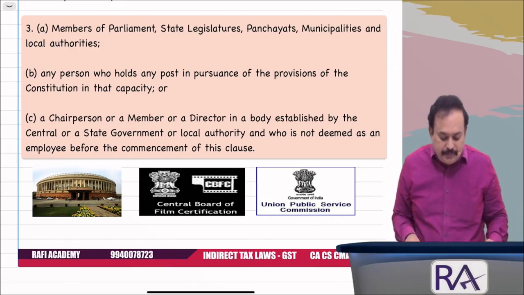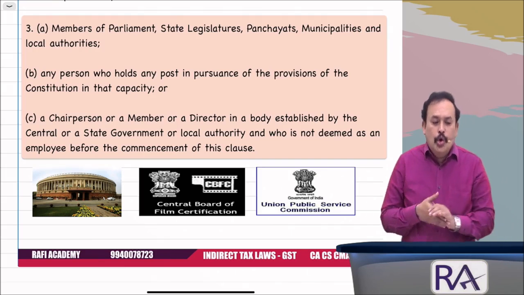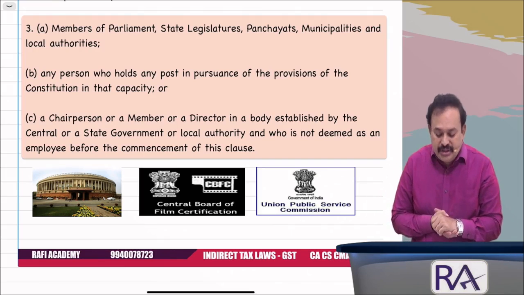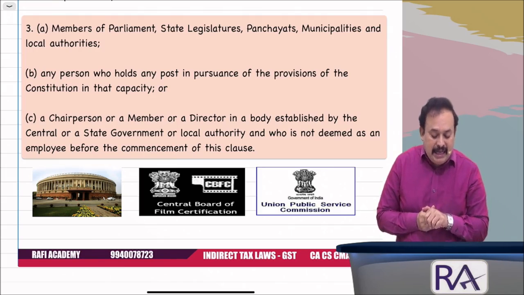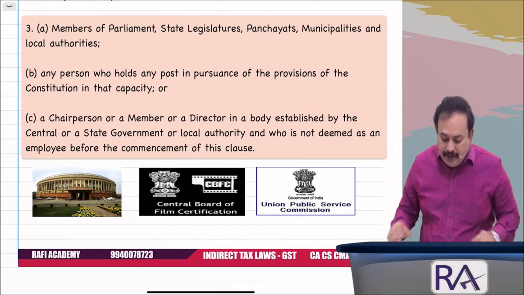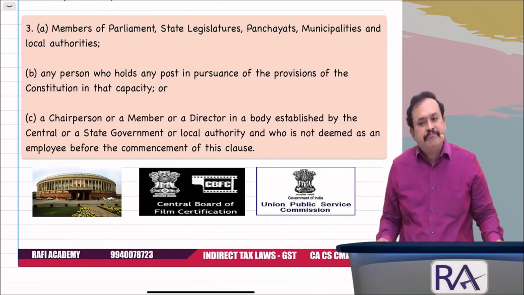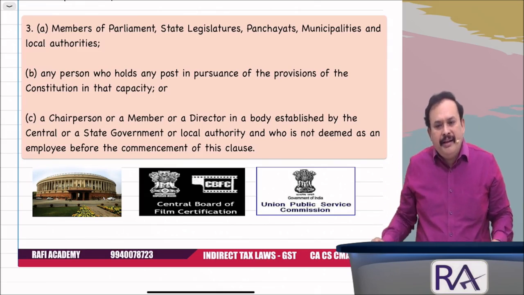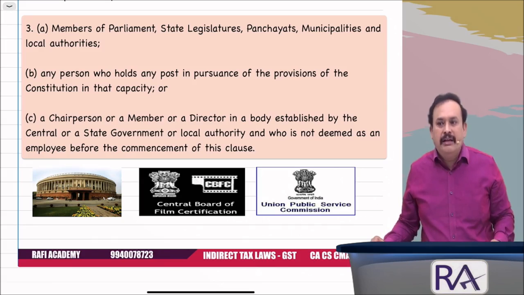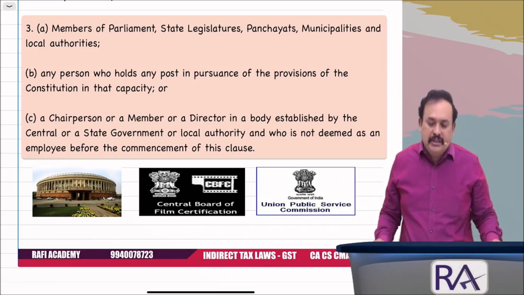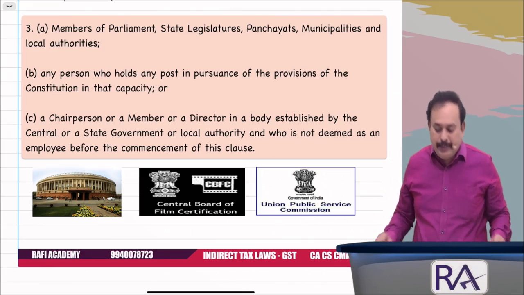Further, any person who holds any post in pursuance of the provisions of the Constitution in that capacity, like Election Commission of India. Best example, my dear, constitutional authority it is. Who is competent to conduct the elections in India? Election Commission of India. Central level as well as state level. Therefore, their activities do not come under the supply.